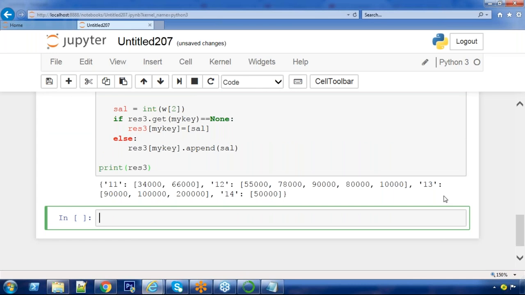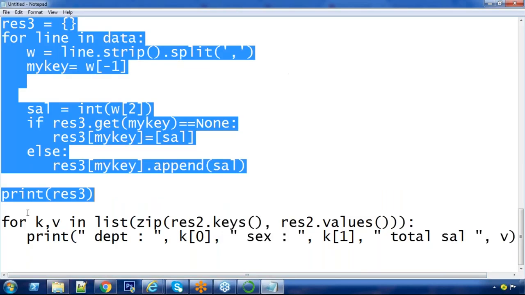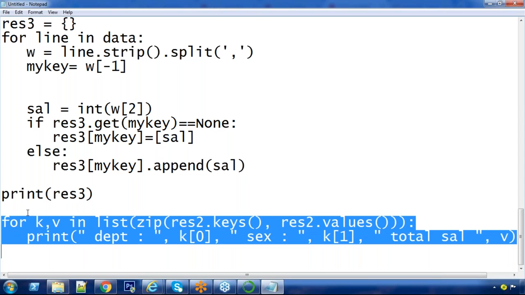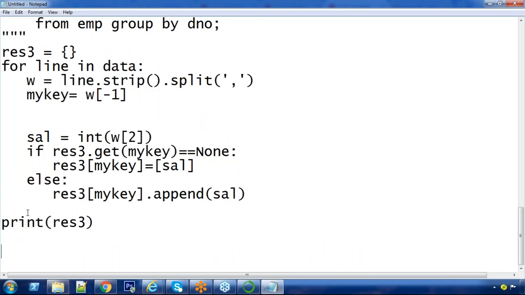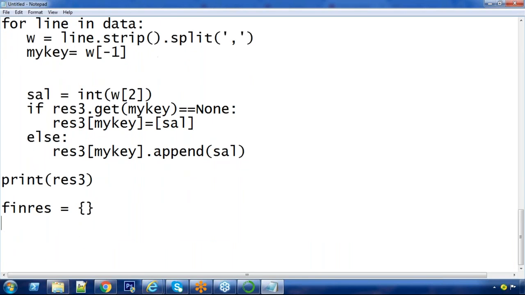This is the data. In 11, there are 2 salaries. 12, 5 salaries. 13, 3, 14, 1. Once you have list of salaries, you can perform different aggregations. For that, we are taking one more loop. Final result. Again, I am taking it as a dictionary.